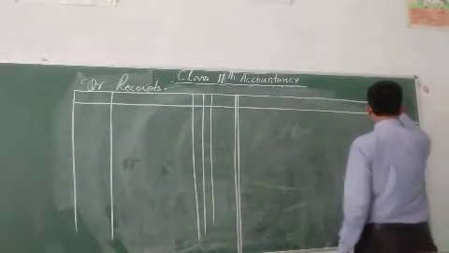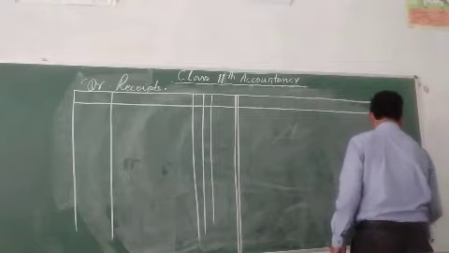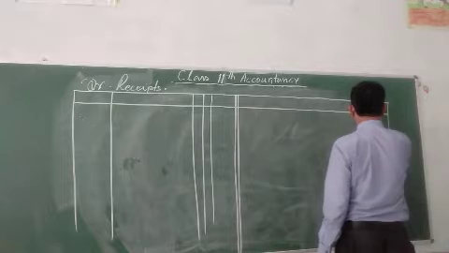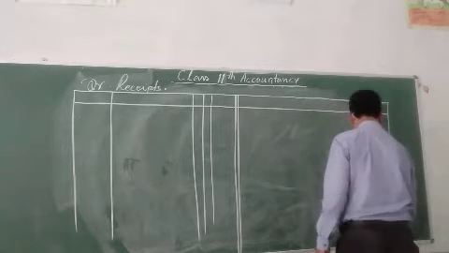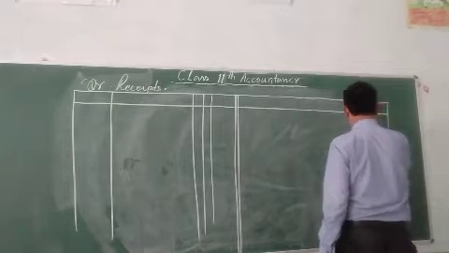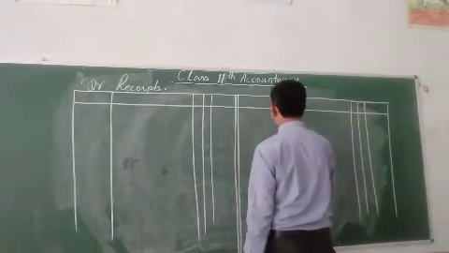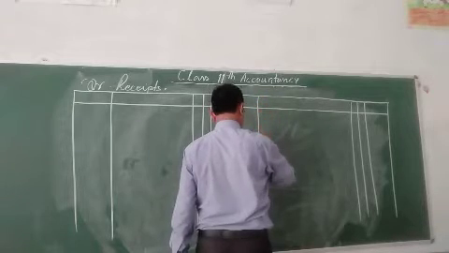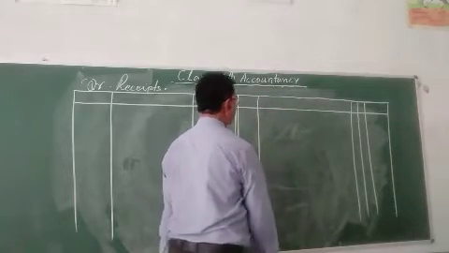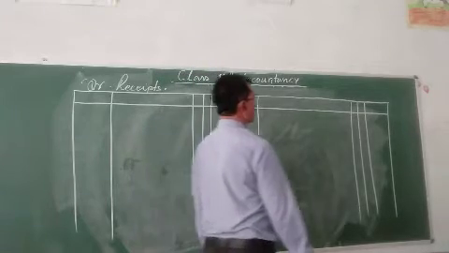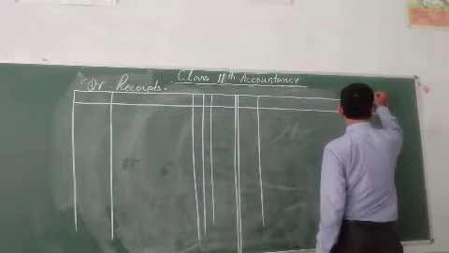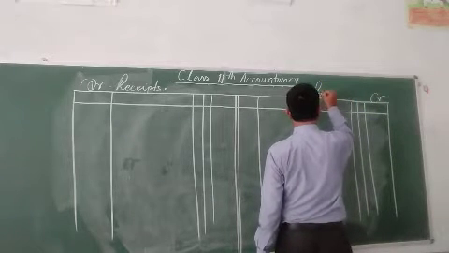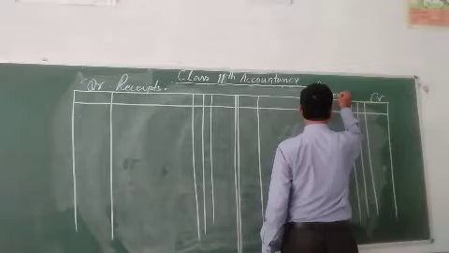And this one is the credit column, that is called payments.